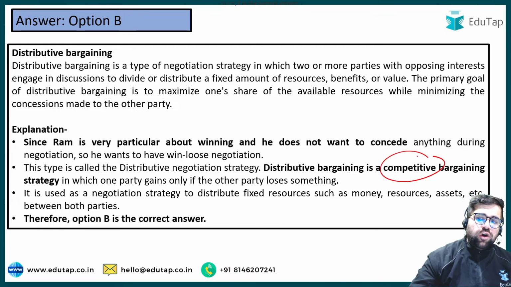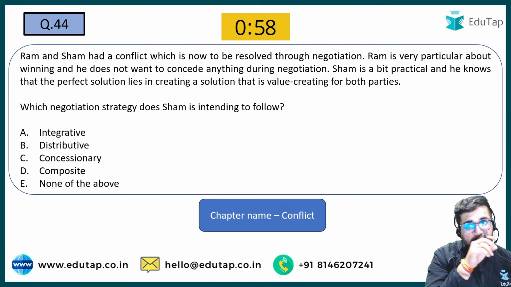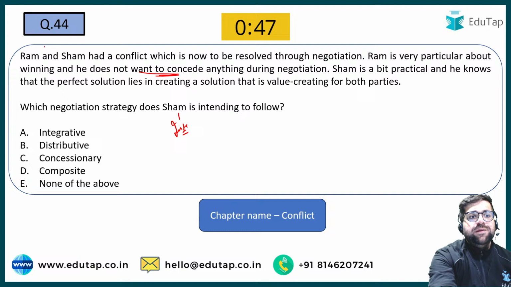Distributive bargaining is competitive. This I know. The answer will be option number A, not B over here. Sham is trying to create value for both the parties. So Sham will be following integrative. But Ram is trying to concede. Ram is making sure. So Ram will be following distributive.